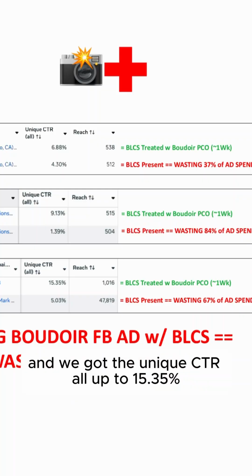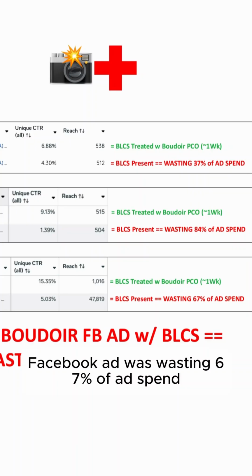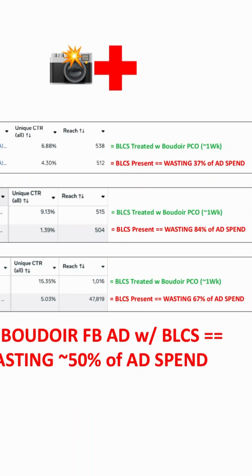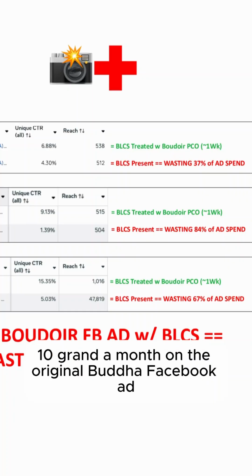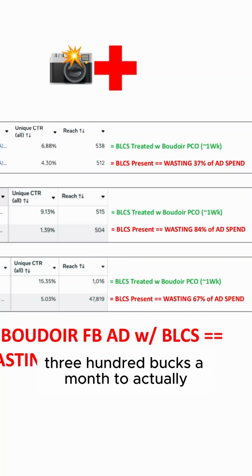And we got the unique CTRL up to 15.35%. So we found his original Boudoir Facebook ad was wasting 67% of ad spend. As a result, if he's spending 10 grand a month on the original Boudoir Facebook ad, now he only needs to spend 3,300 bucks a month